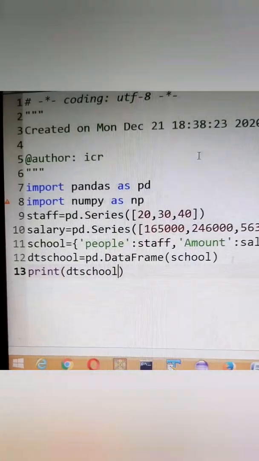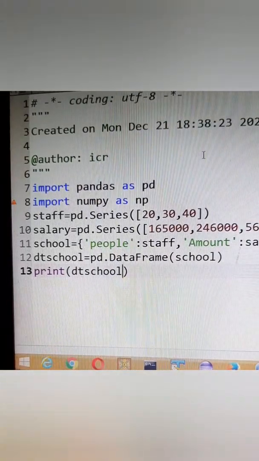This means only a slight change has to be done in it. We have created already 2 Panda series of staff and salaries, and they are saying that now we have to create another series object average, which will have the average salary per branch.